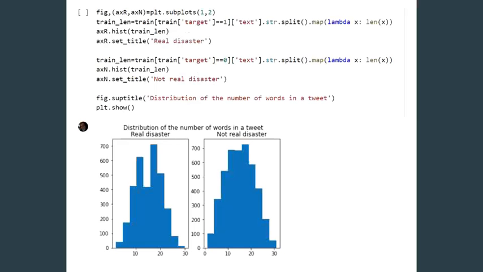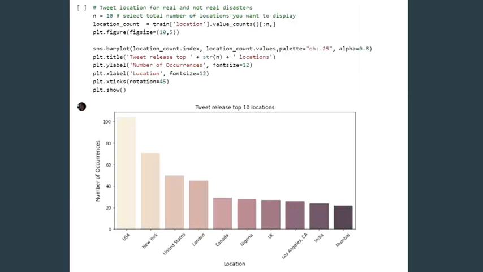In order to get a better idea of the elements that differentiate the tweets from a disaster and those that are not, we analyzed the structure of each tweet. For example, here we can see the distribution of the number of words in each case. There is no difference based on the total number of words contained in a tweet from a real and not real disaster. Afterwards, we displayed the distribution of the location. It seemed that location does not affect whether the tweet was about a real disaster or not.